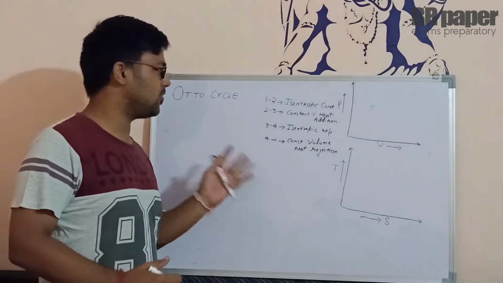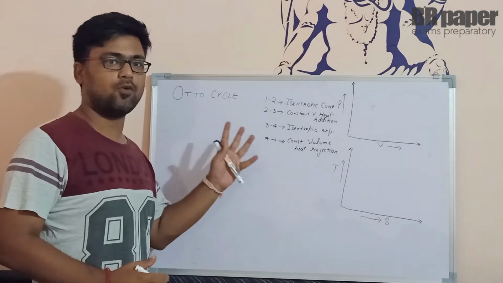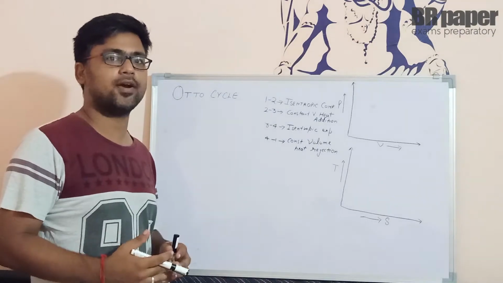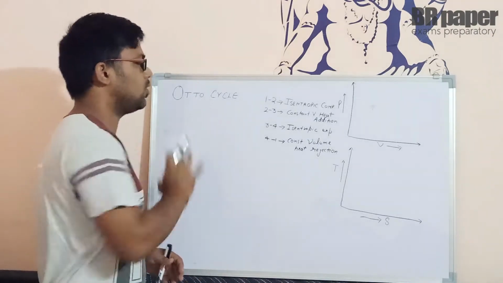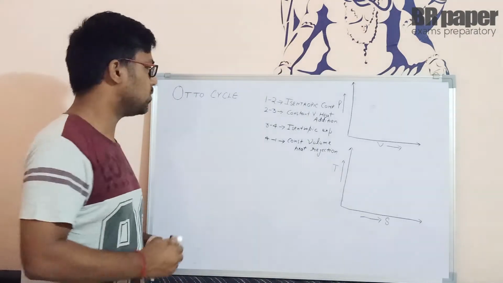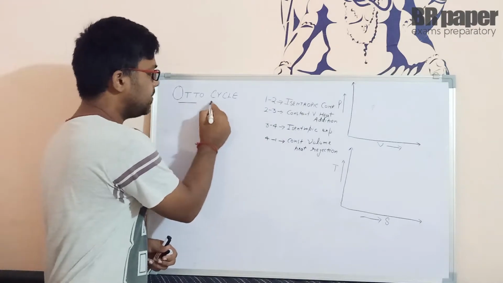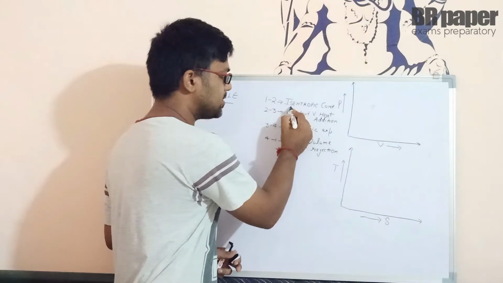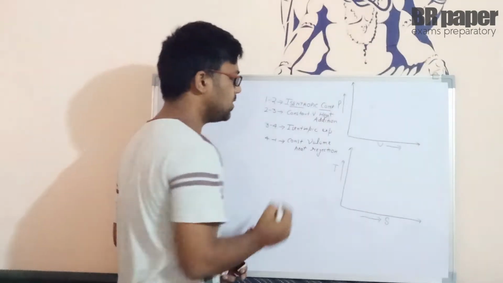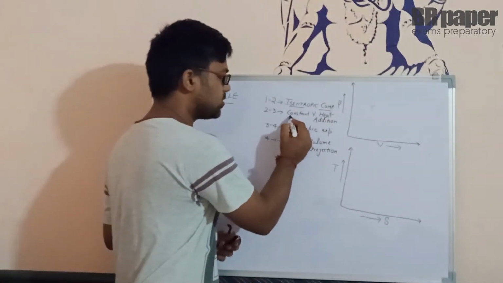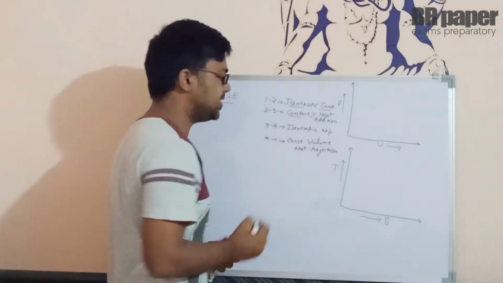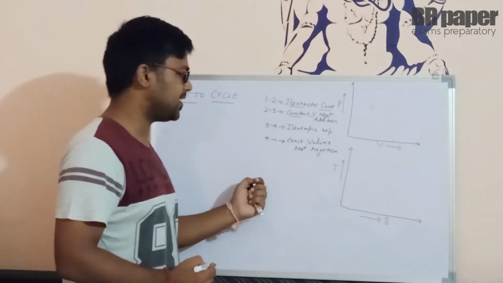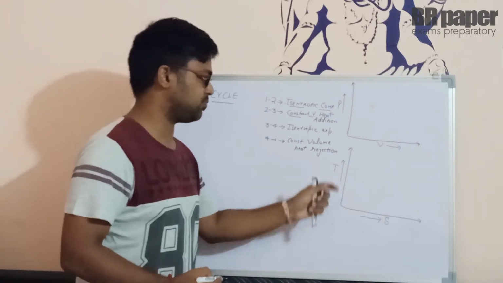Hello everyone, here we are with our next topic, that is basically the Otto cycle. As you know, all the petrol engines which we are having right now are basically working upon the Otto cycle. Clear? So in the Otto cycle, we have four different processes. They are written over here. First one is called isentropic compression process. 2 to 3 is called constant volume heat addition process. 3 to 4 is isentropic, and 4 to 1 is again constant volume, but this time heat rejection process.